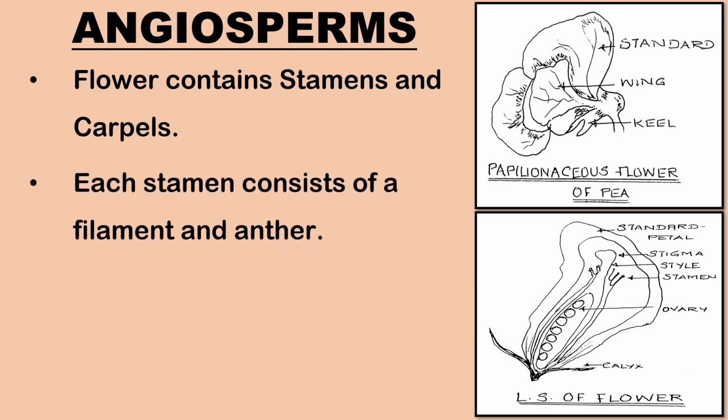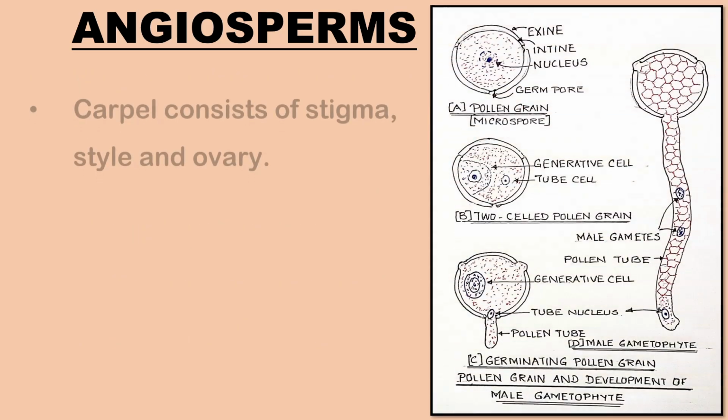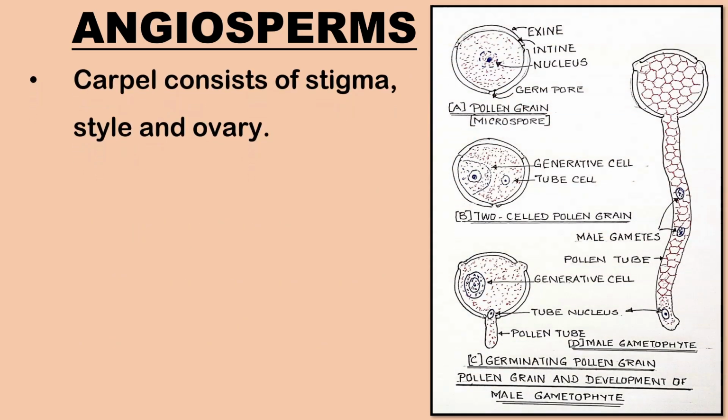Each stamen consists of a filament and anther which undergoes meiosis to form haploid pollen grains. Carpel or the pistil consists of stigma, style and ovary. Ovary contains ovules.